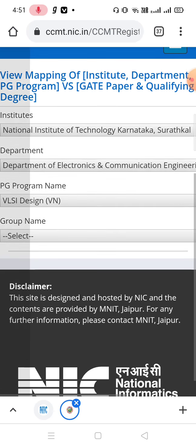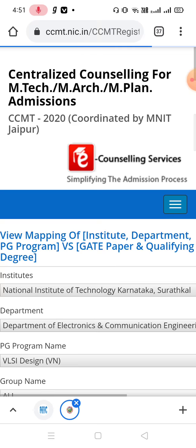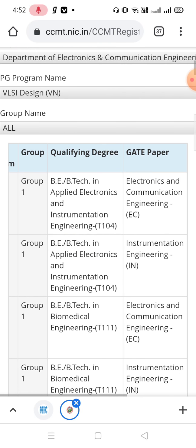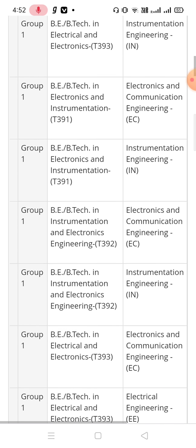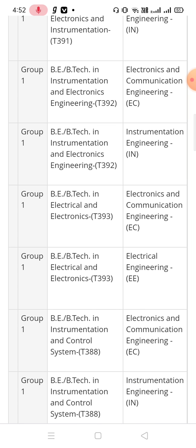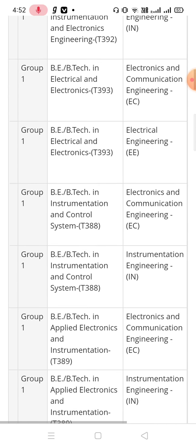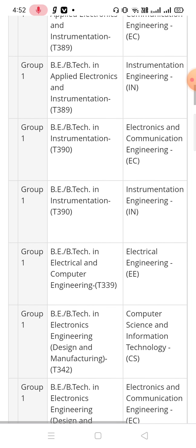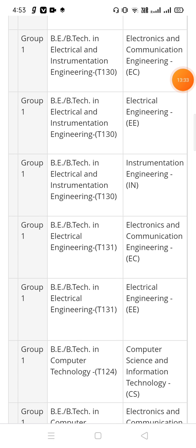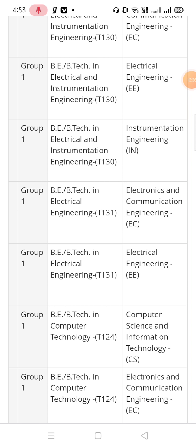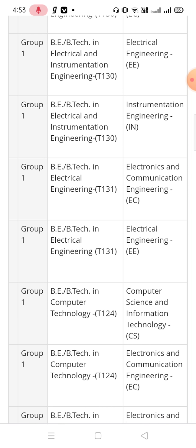Suppose you want to see the VLSI designing eligibility criteria of NIT Surathkal. See here, EC instrumentation, GATE paper computer science, okay, electrical engineering, BE/BTech in electrical and electronics. See here, electrical engineering, the GATE paper should be in EE, and if you have completed your BE/BTech in electrical engineering, then you are also eligible for VLSI in NIT Surathkal.